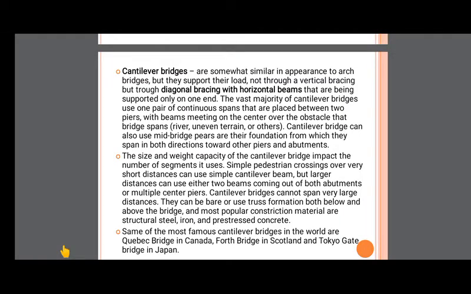Cantilever bridges cannot span very large distances. That is the only limitation. Why? We know that as the distance increases, the moment is going to increase, isn't it? So to carry that, the beam needs to be very strong. For that reason, as much as possible, cantilever beams are restricted. For such purposes, we can provide an arch below, and if it requires much more, we can provide the arch above also.